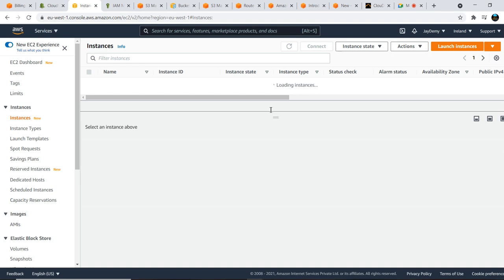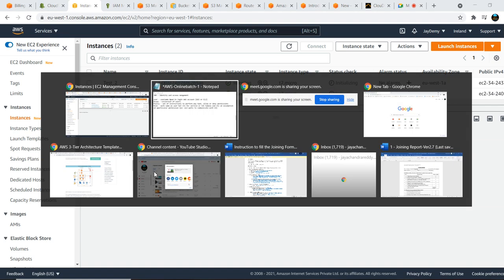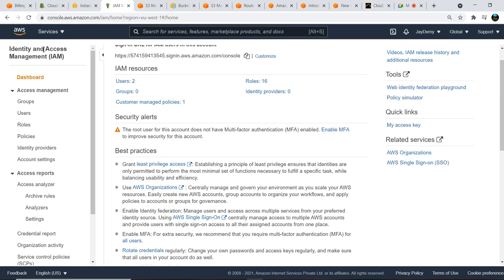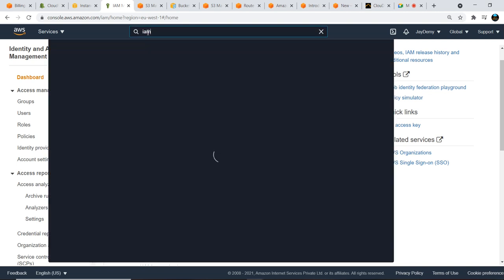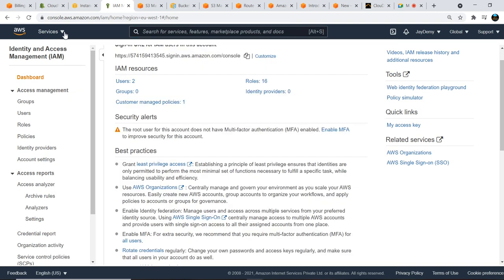So yeah, this server will be up and running in a couple of minutes. Meanwhile, I'll go here into the IAM, Identity and Access Management console. For any service, if you don't know where it is, just go here and type IAM. Identity and Access Management will come up here.